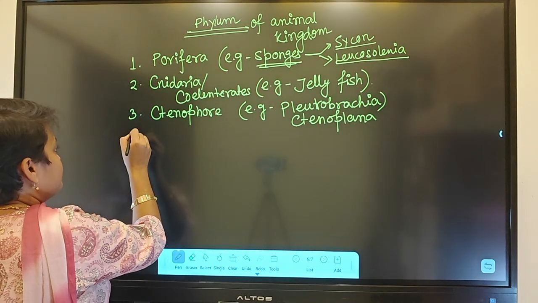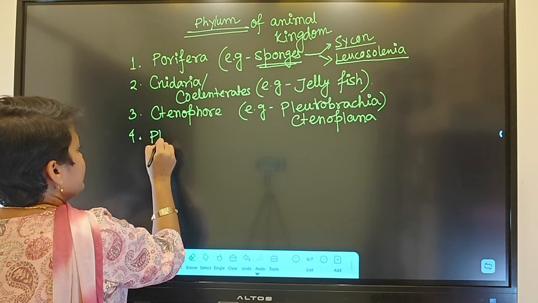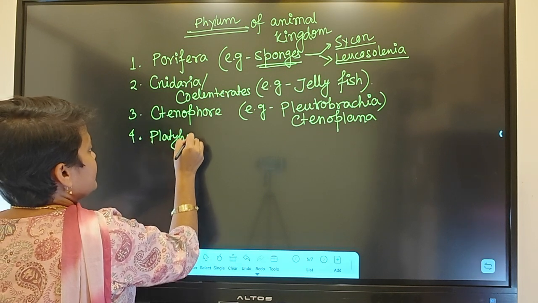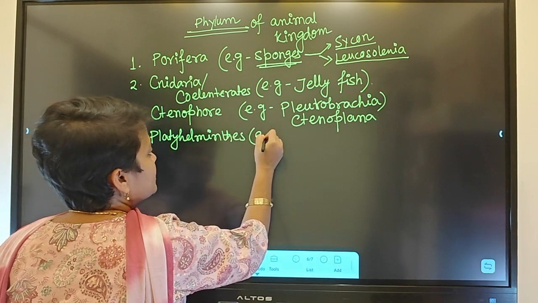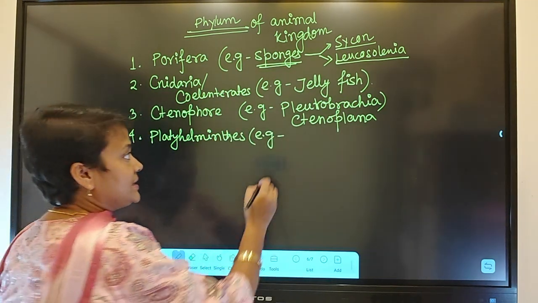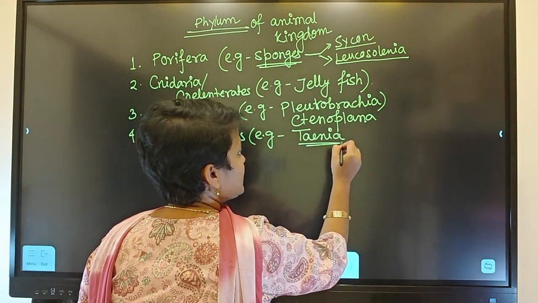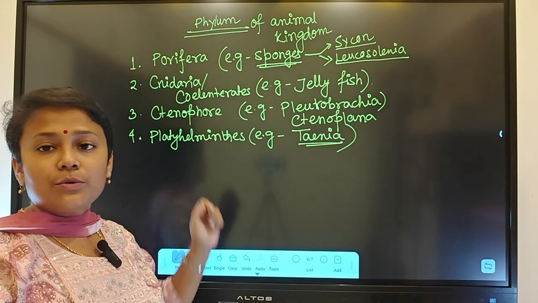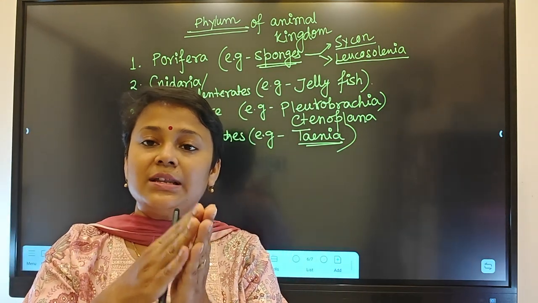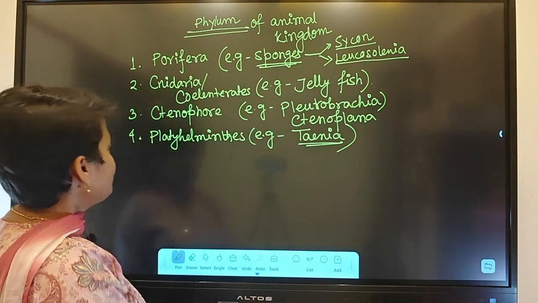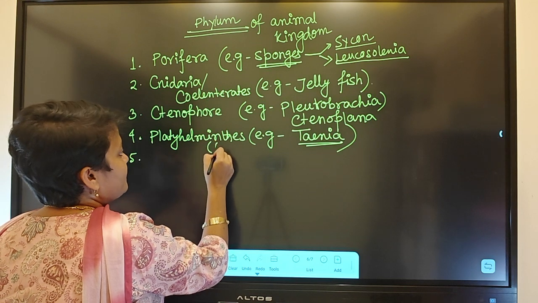Fourth one is platyhelminths. We all know about tapeworm, which is called Taenia. The common name is tapeworm, right? They are also called flatworms because their body is flat, dorso-ventrally flat. We will discuss that.